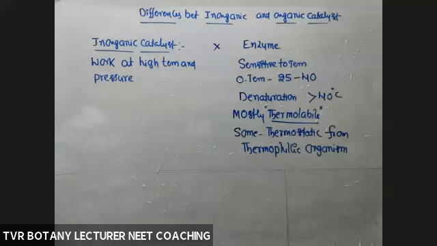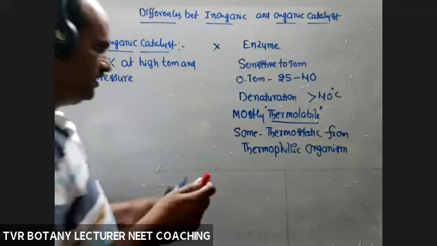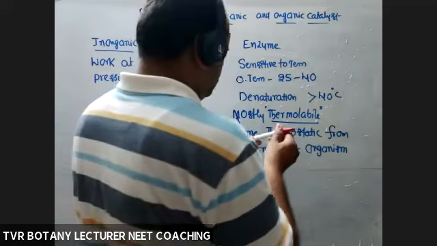Certain number of bacteria are able to survive there also. Extreme low temperature, extreme high temperature. So enzymes isolated from thermophilic bacteria, which are able to live in vents, hot springs also, sulfur springs also with more temperature. Go back to PCR technique, Taq polymerase. That is the best example for this one.